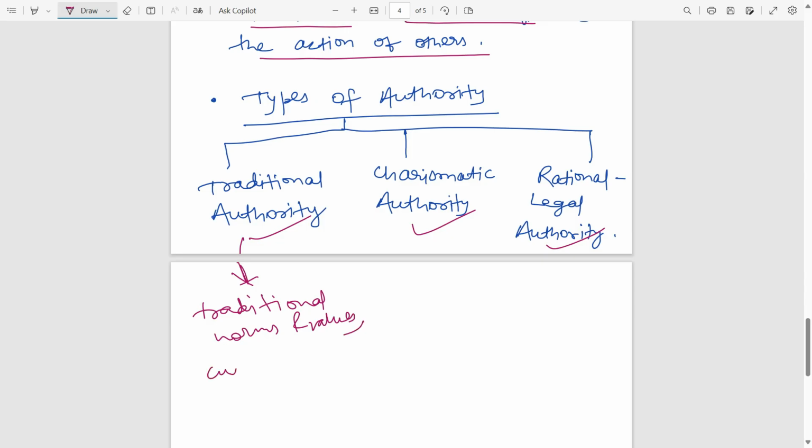and it is based on customary laws, the customs that people follow. The name itself suggests traditional authority. You select the persons who rule over you because you consider them to have some kind of inherited status or quality. So you are giving traditional authority. If you have read ancient history, you have seen that traditional authority means the Brahmins, Kshatriyas, Vaishyas and Shudras, in which the Kshatriyas were ruling over the society, ruling over the community.